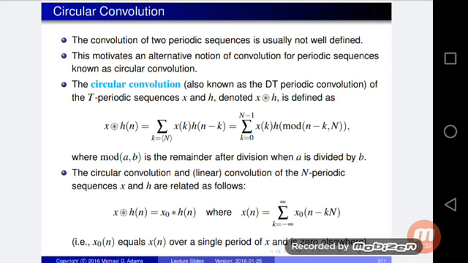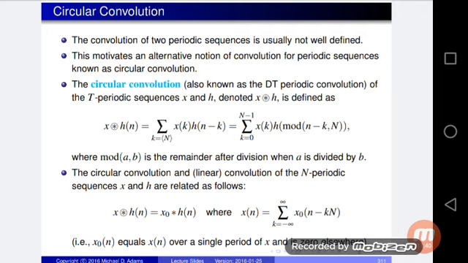x star h of n is equal to the summation of k equal to 0 to N minus 1, x of k, h of n minus k, which is equal to the summation of k equal to 0 to N minus 1, x of k, h of (n minus k) mod N, where a mod b is the remainder after division when a is divided by b. Okay, these are the equations of circular convolution.